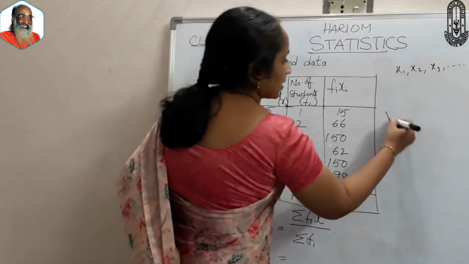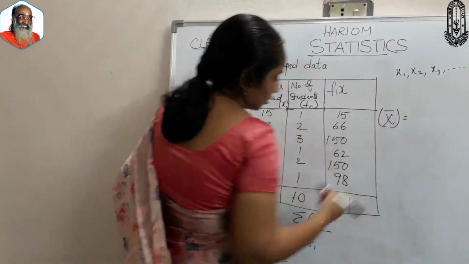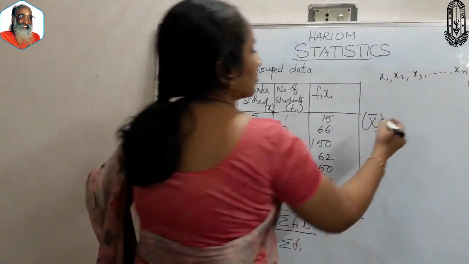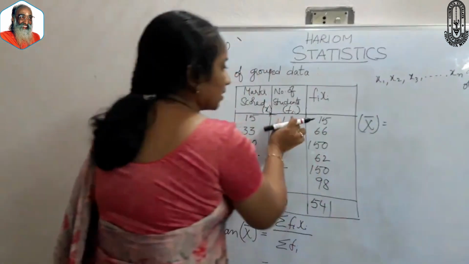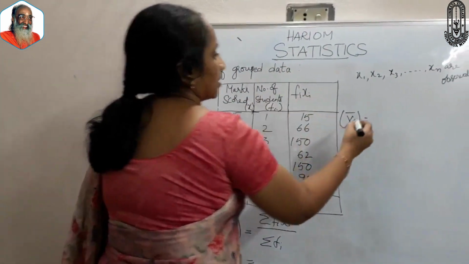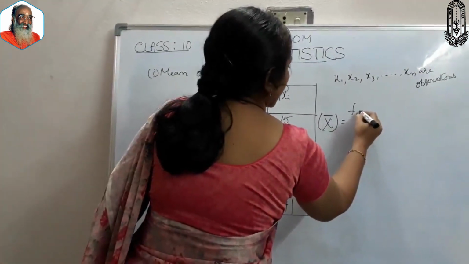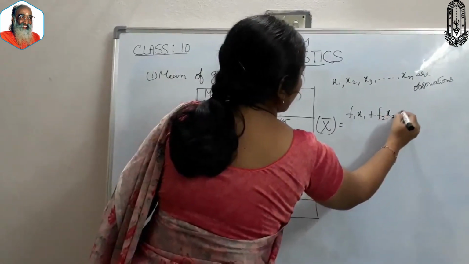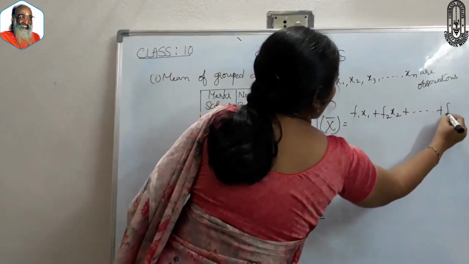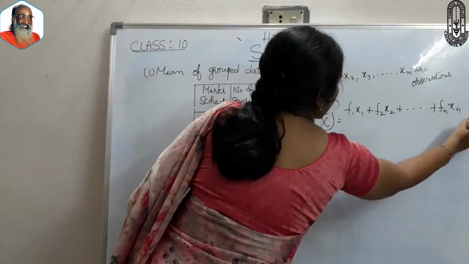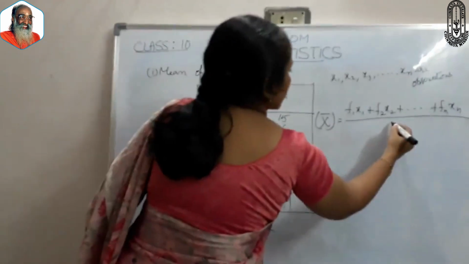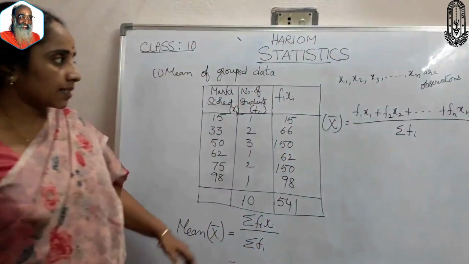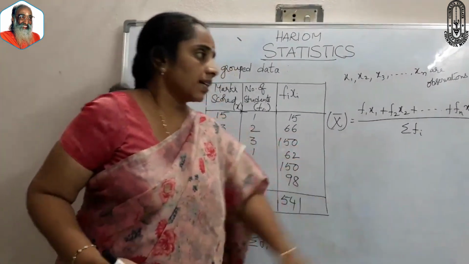In other words, to get the formula we can say that x1 has the respective frequency f1, then f1 x1 plus f2 x2 plus and so on up to fn xn, divided by sigma fi, that is the sum of frequencies.